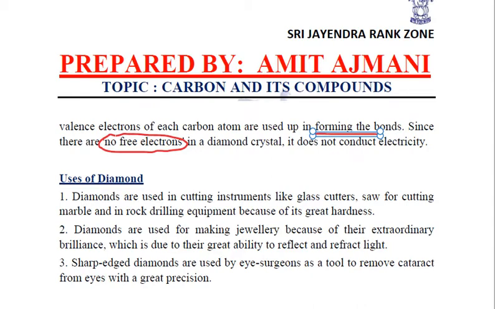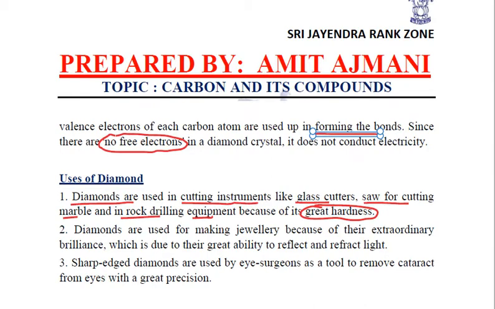Coming to the uses of diamond, quite important uses. Number one, diamonds are used in cutting instruments like glass cutters or saws for cutting marble, or in rock drilling equipment. Why? Because of its great hardness. Now this is not the diamond which we normally see females and girls wearing. It is a different type of diamond called black diamond, which is very hard just like normal diamond, but it is comparatively quite cheap, and that is why it is used in these kinds of cutting and drilling equipment.